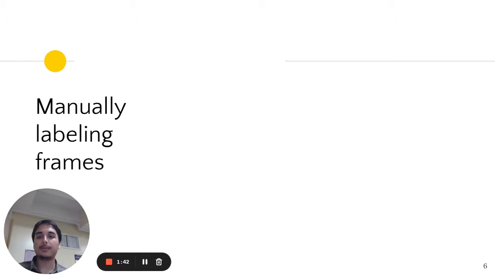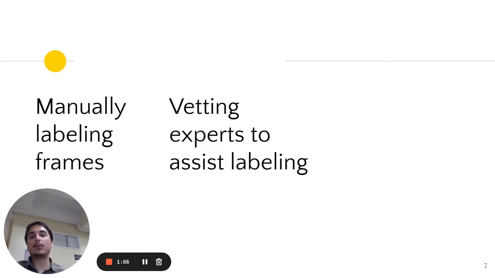And one of the main big problems with this is the manual frame labeling. Because you can have so many frames, having to manually label them can take a long time, upwards of many hours. And the next big problem is that when people try to deal with this issue, they often hire or vet experts to assist with their labeling, which is of course costly, time consuming, and takes many resources.